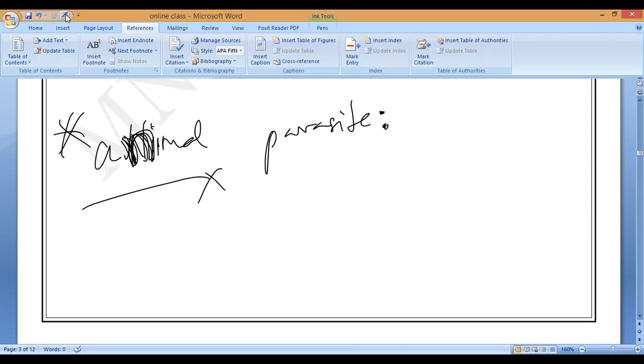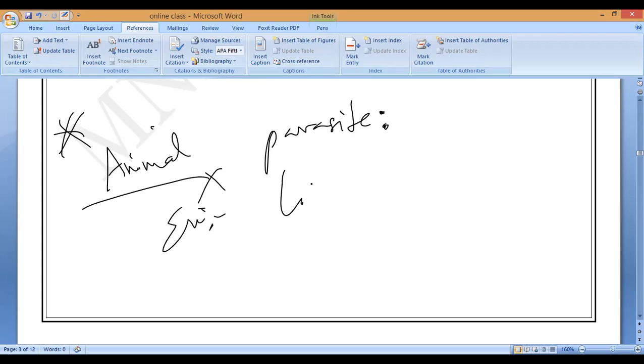For example, how many of you know lice? Have you seen it? Your sister doesn't have it? You can check it; inside the hair it will be there, small. Animal parasite example: lice. Write it. Spelling: L-I-C-E.